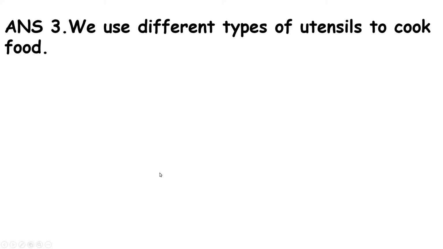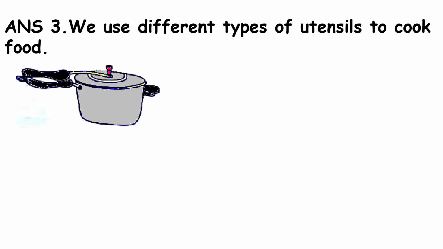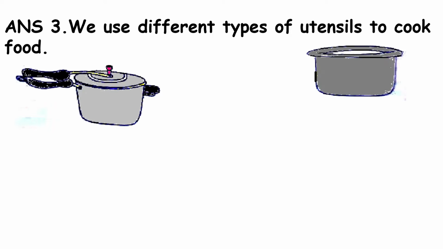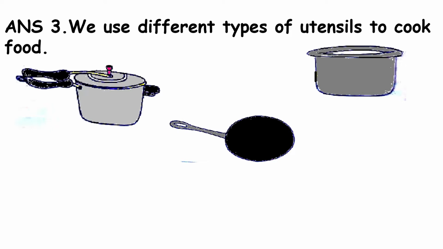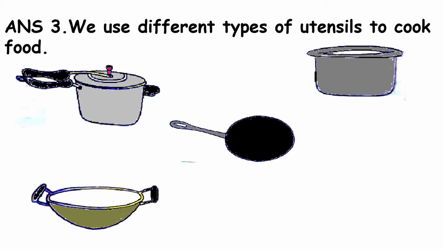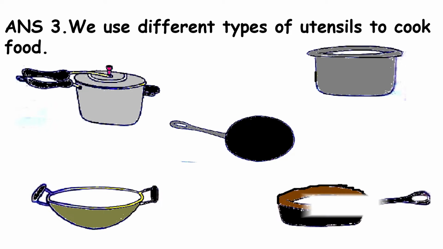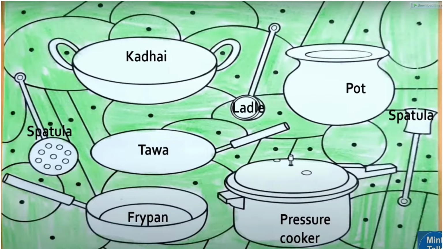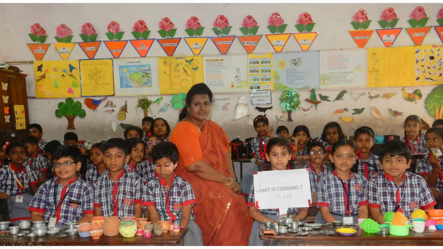We use different types of utensils to cook food. Cooker, kadai. This is kadai. Then again, this is another kind of frying pan. This is dawa. Kadai, pot, dawa, fry pan, pressure cooker, spatula, ladle, everything, the different kinds of utensils we are using in our day-to-day life.